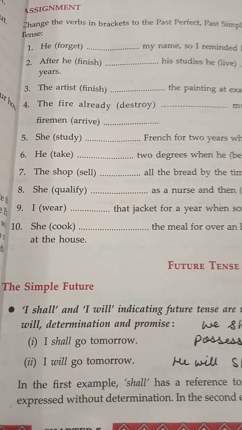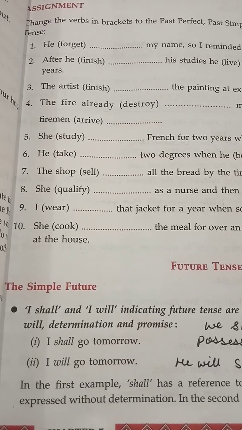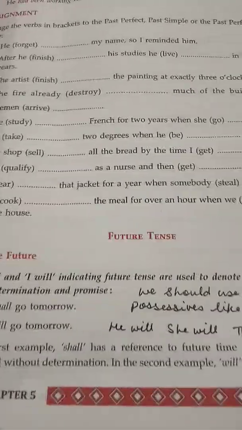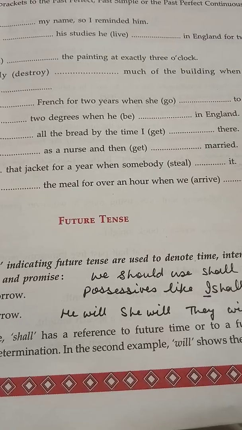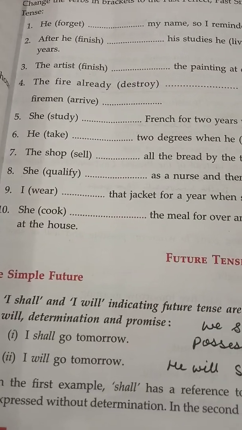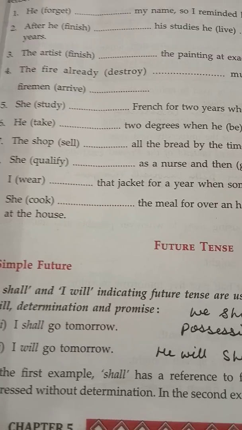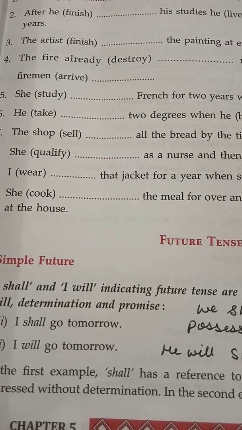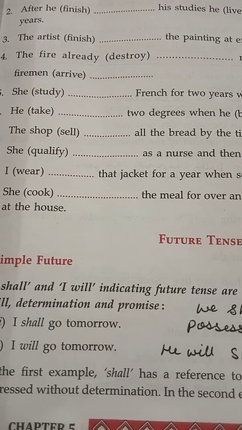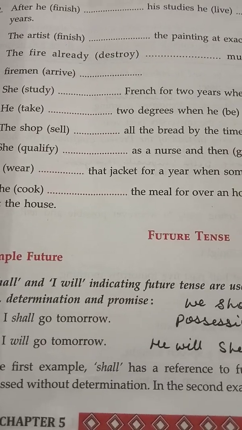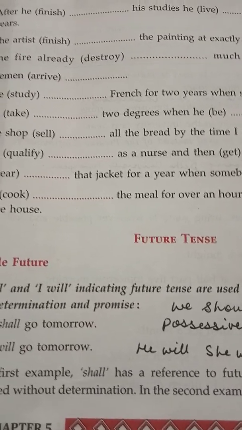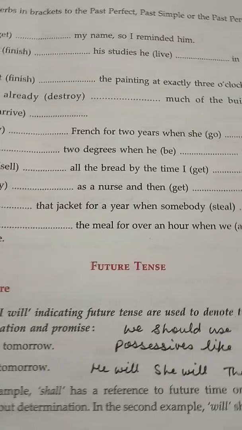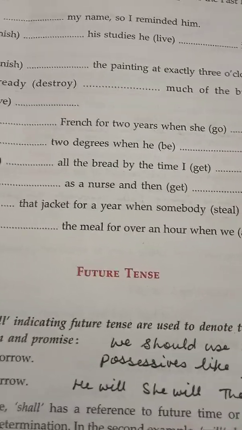See, in the first example, I shall go tomorrow. It has a reference to future time or to a future intention expressed without determination. I shall go tomorrow is said more casually than the second sentence. I will go tomorrow. This shows determination. So see the difference? Now, another thing for will or shall I should tell you.